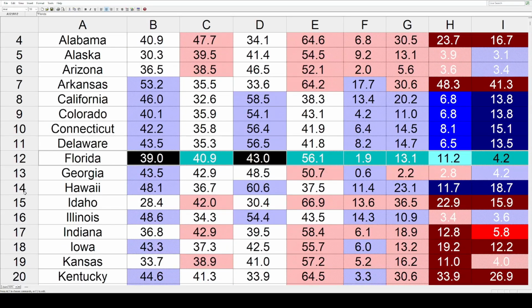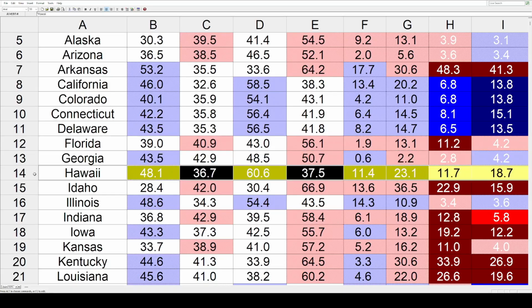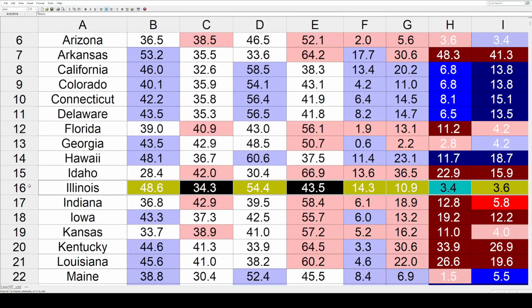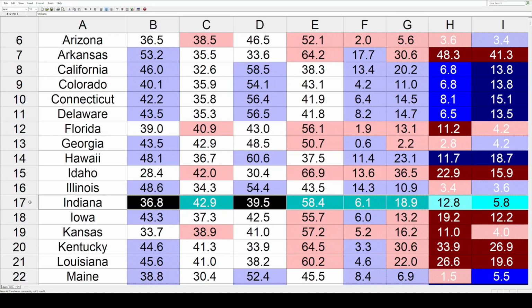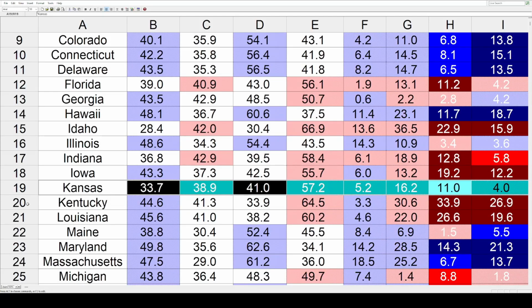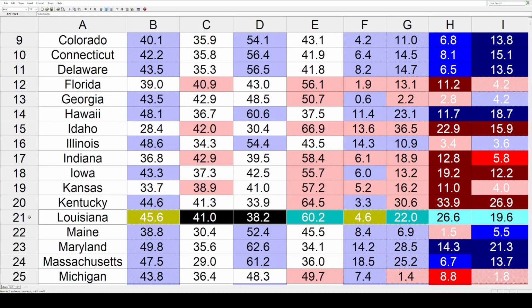Florida trended redder at 4.2. Georgia had the exact same amount in the opposite direction at 4.2. Hawaii had a big blue trend at 18.7. Idaho went toward the GOP by 15.9. Illinois back toward the left by 3.6. Then we've got some red trends. We've got Indiana at 5.8, Iowa 12.2, Kansas at 4, Kentucky a significant 26.9, and Louisiana 19.6.